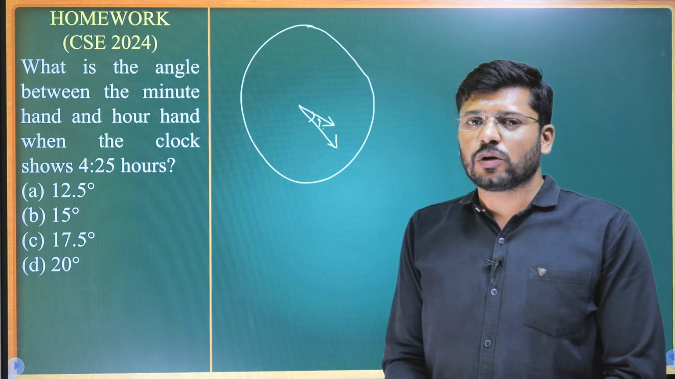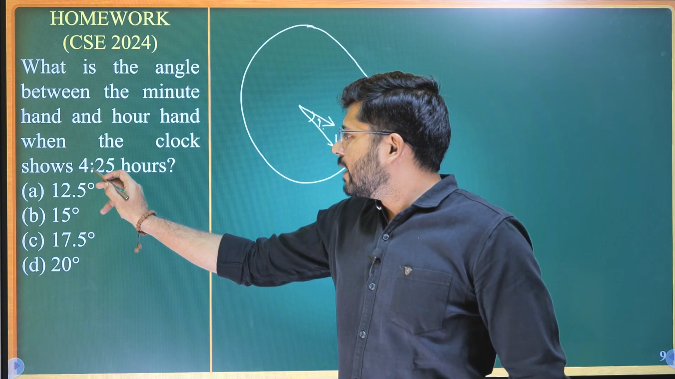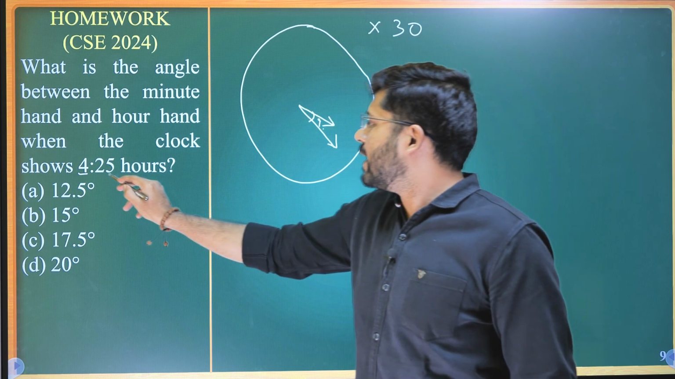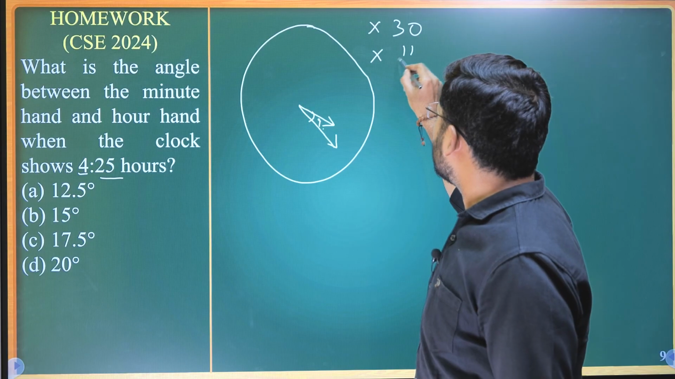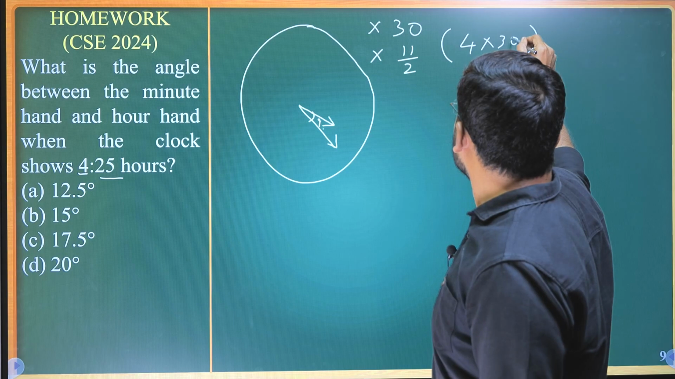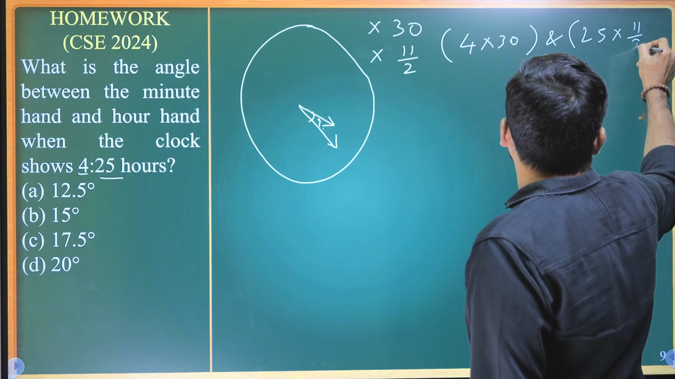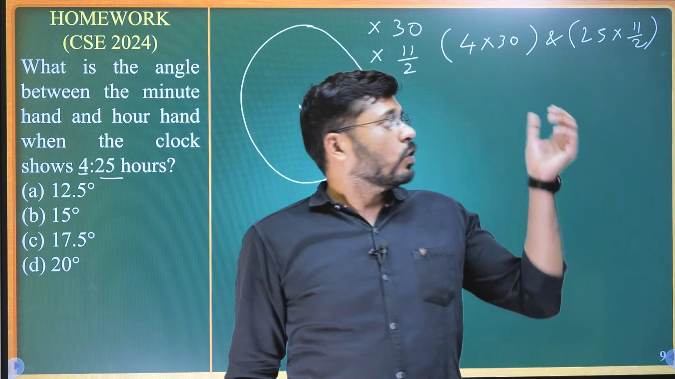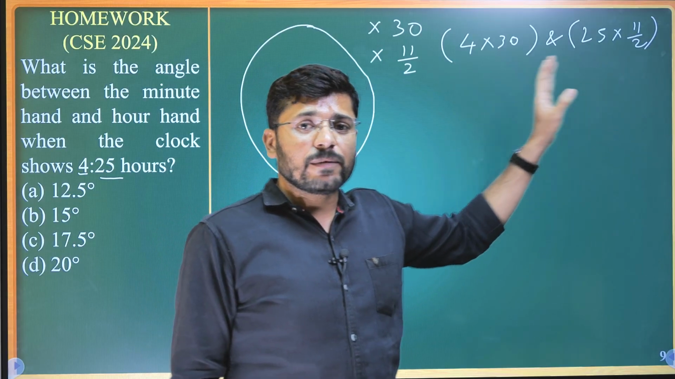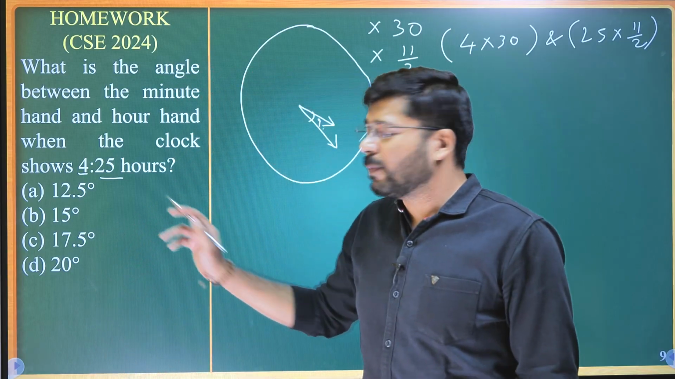There is a simple method to solve this one. Whatever the time be, just multiply the hour number with 30 and the minute number by 11/2. That is, do 4 into 30 and 25 into 11/2. Take the two products, take the difference between them. Whichever is bigger, subtract the smaller one from it. And the difference between them will be your answer.